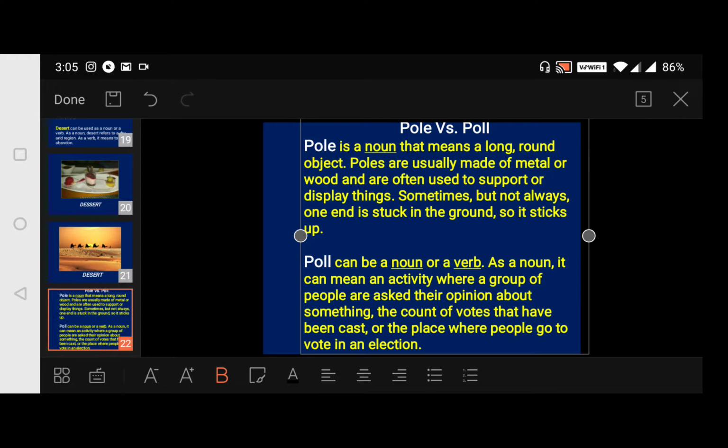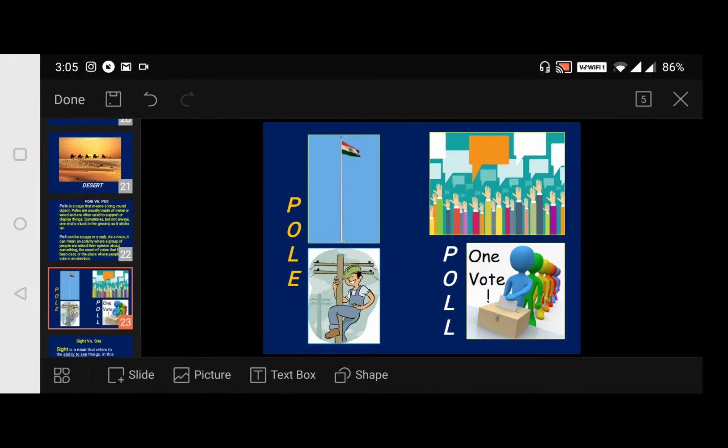This poll is different. That pole is a metal rod. That's different. And this poll can be a noun or sometimes a verb. As a noun, it can mean an activity where a group of people are asked their opinion about something. And the count of votes that have been cast, or the place where people go to vote in an election, that also we call a poll. Here it's a double L. Okay, now moving to our next slide.